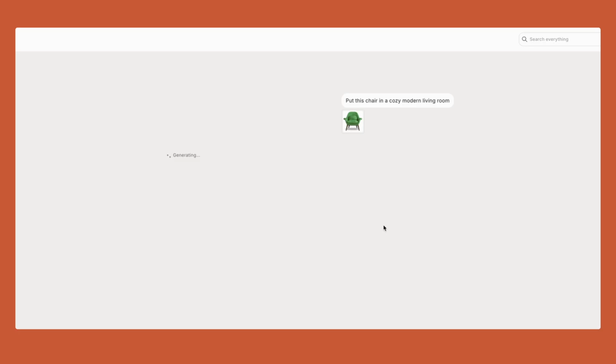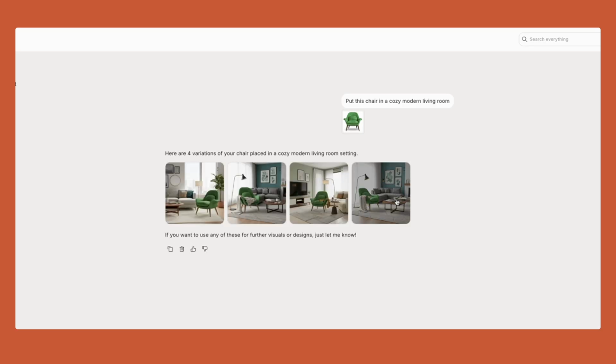The agent is using different models behind the scenes, sometimes Black Forest Flux or sometimes Gemini 2.5 Flash if you specify, but also our own technology when it comes to generating something that's going to be fully editable in the editor. One of the things that's special with the brief is that not only it integrates the latest and best models to generate images, but it will generate something that is fully animated and editable in the editor, allowing you to do the tweaks and the edits and get the level of control that you want. Now, check this out. I've asked for 4 variations of my chair placed in a cozy modern living room setting.